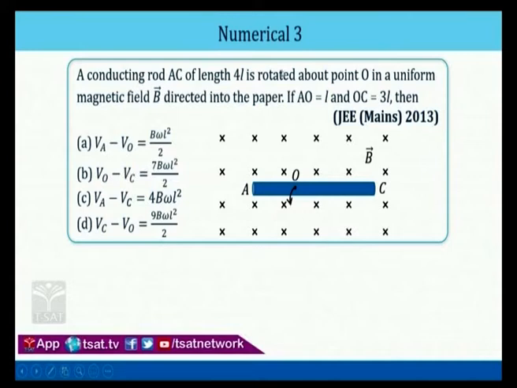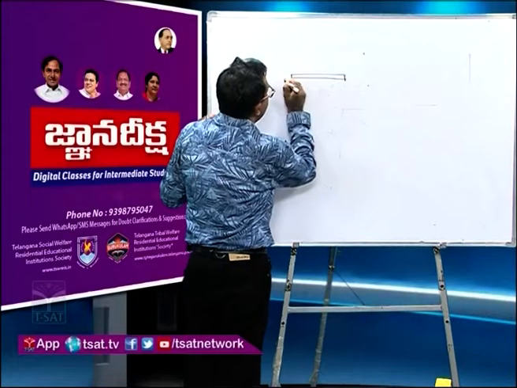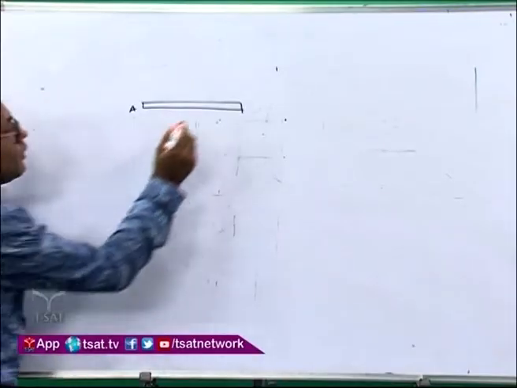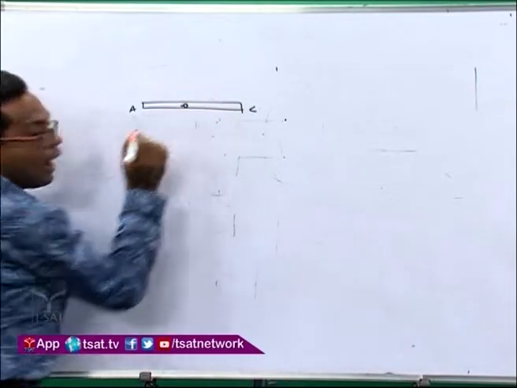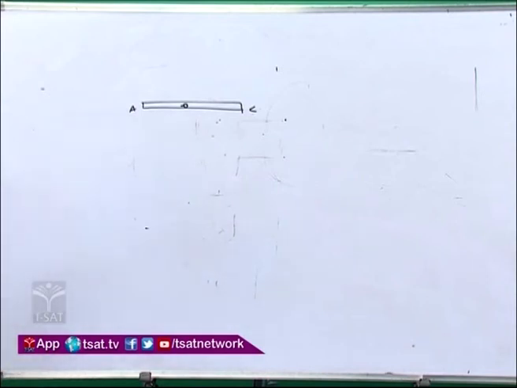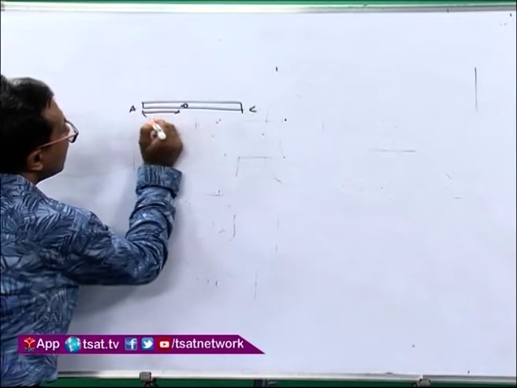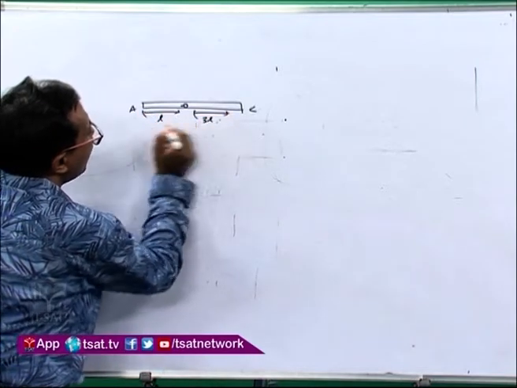So now let us check. This is A. This is C. This is O. And what is the length given? AO is L. This is 3L. Okay, total length is 4L given.